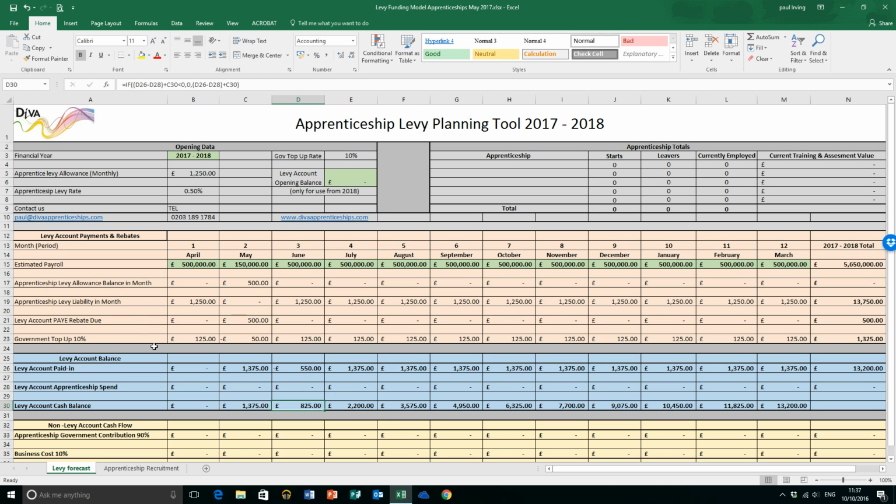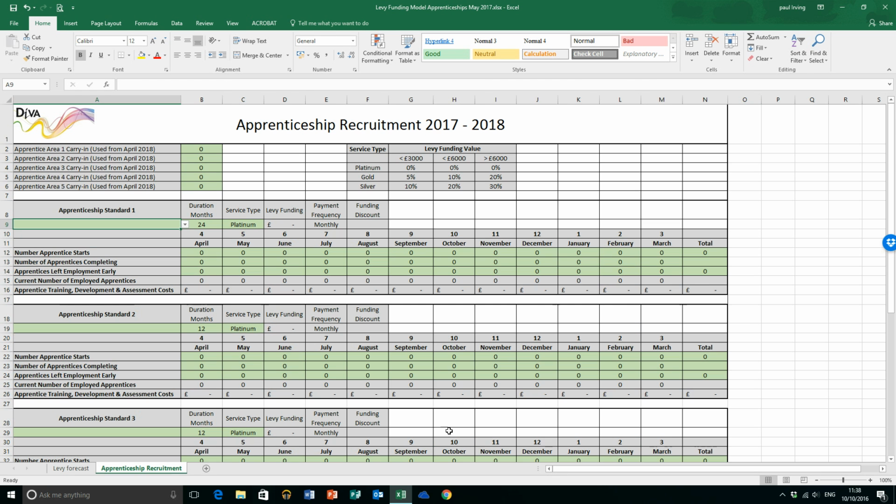Pretty straightforward. So I'm just going to change that back to 500,000 for the next bit because it just makes it easier to see. What that gives us there, as you can see here, is that by the end of the year, in our bank account, if you like, our digital account, as government is calling it, we will have £15,125 balance if we've not started any apprentices within that year. Okay, so how do I go about recouping that?